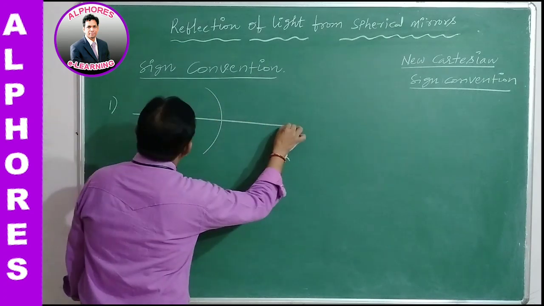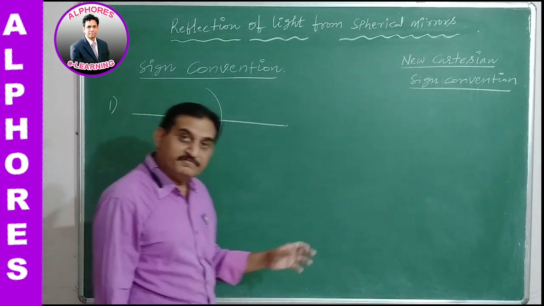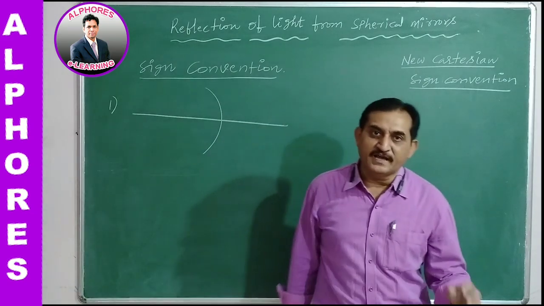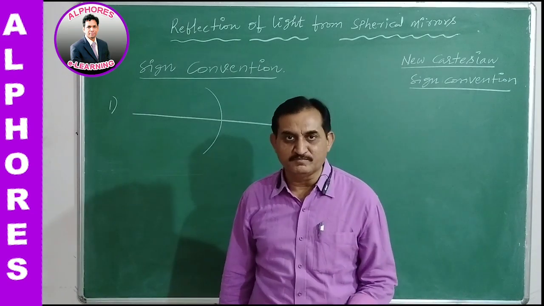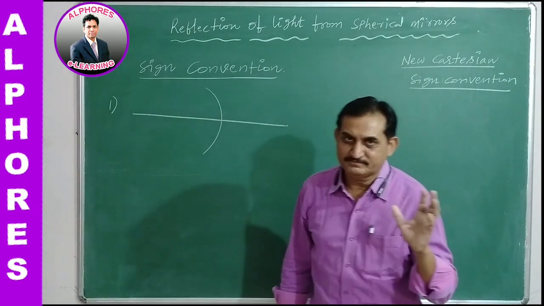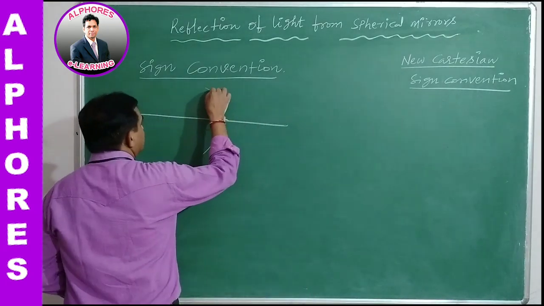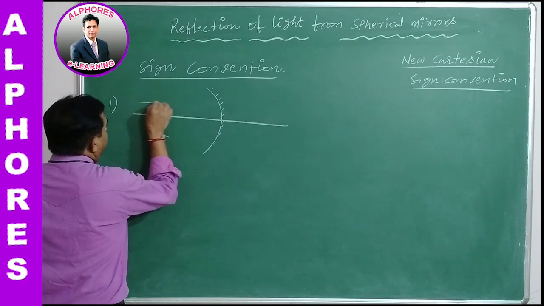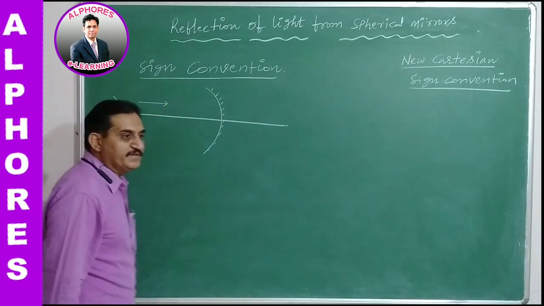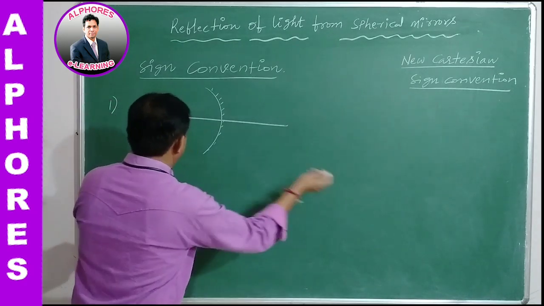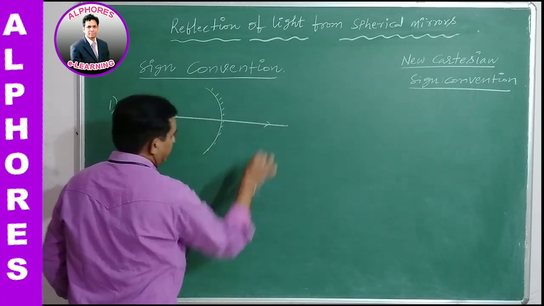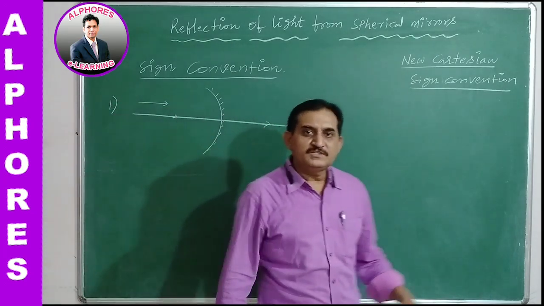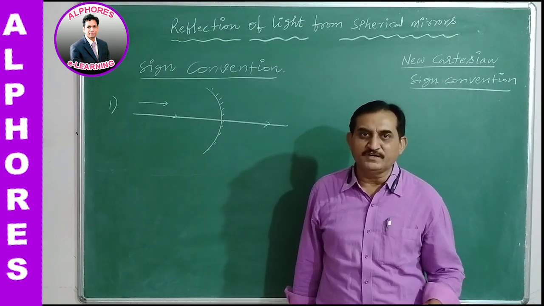Wherever possible, the light is assumed to be traveling from left to right. Here it is considered as a mirror. So this is comfortable for us every time.